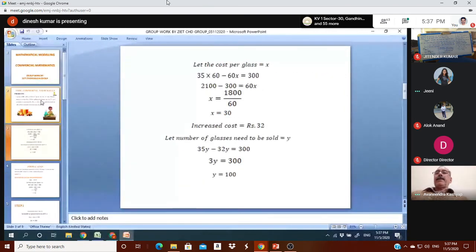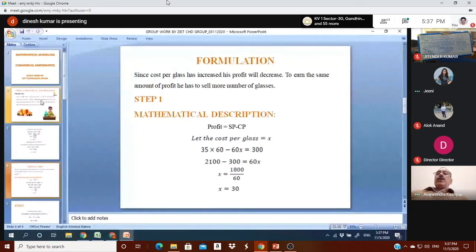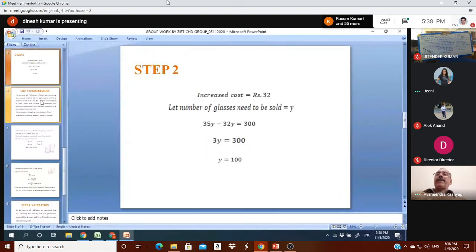Next up. So we have formulated the problem that since the cost per glass has increased, his profit will definitely decrease. To earn the same amount of profit, he has to sell a greater number of glasses. As we have done earlier, the cost per glass comes out to be 30 and glasses to be sold 100. Next up.